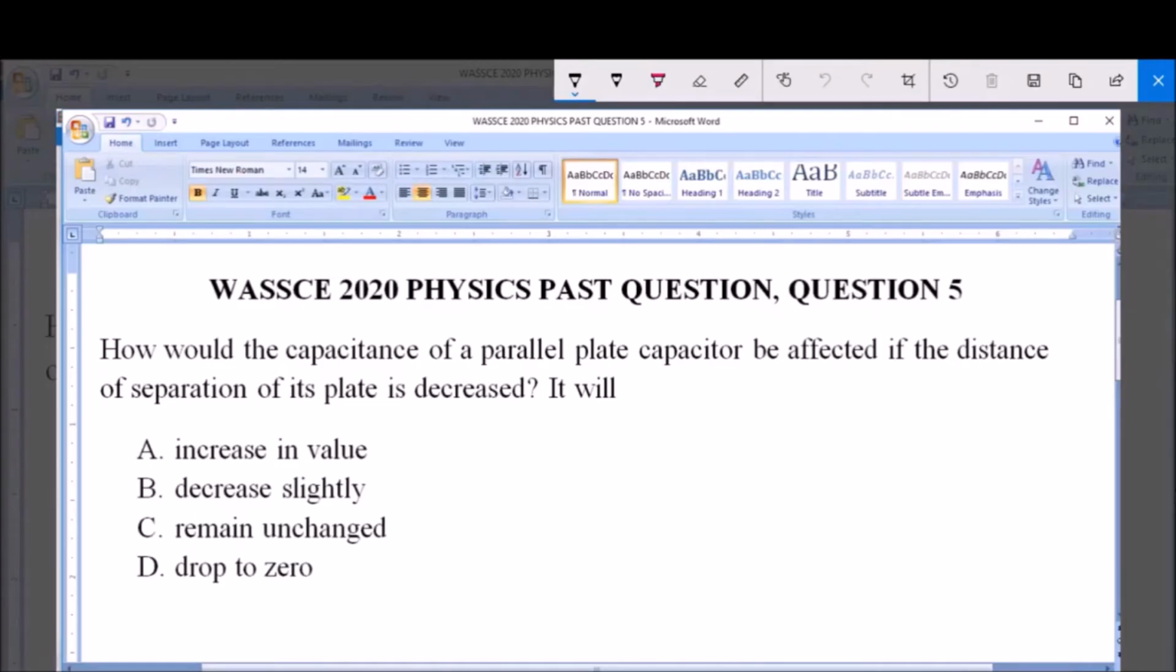Hello, good day and welcome. I will be answering WASSCE 2020 Physics Past Question, question 5. How would the capacitance of a parallel plate capacitor be affected if the distance of separation of its plates is decreased? It will A. Increase in value, B. Decrease slightly, C. Remain unchanged, and D. Drop to 0.